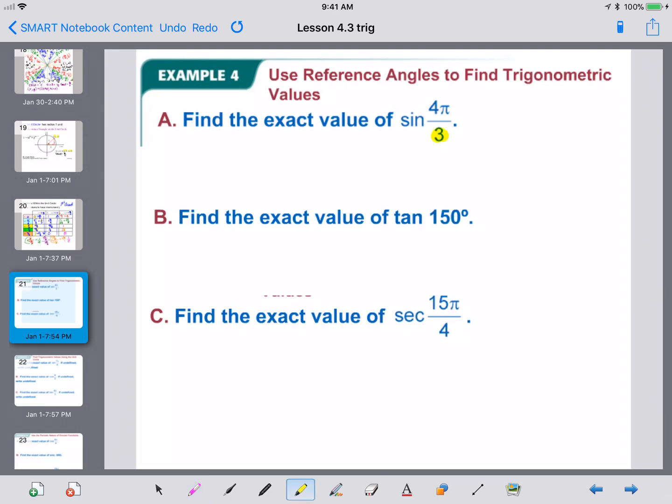Now, the key here is that a 3 is in the denominator. Pi over 3 is 60 degrees. This is a reference with 60. Now, I don't particularly care for doing my work in radians. It's usually better to flip it to degrees because you can visualize those degrees because you've used degrees so often in your life. So if pi over 3 is 60 degrees, 4 pi over 3 is 240. So we can think of this as the sine of 240 degrees.